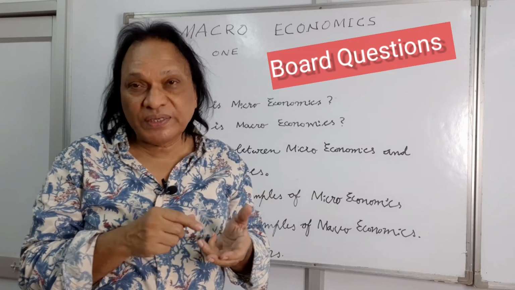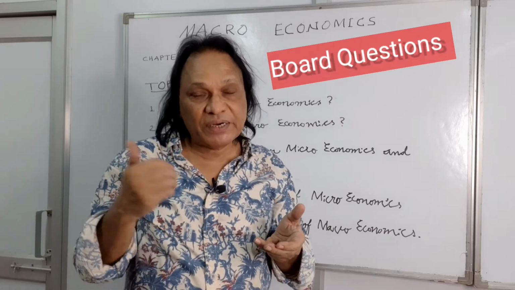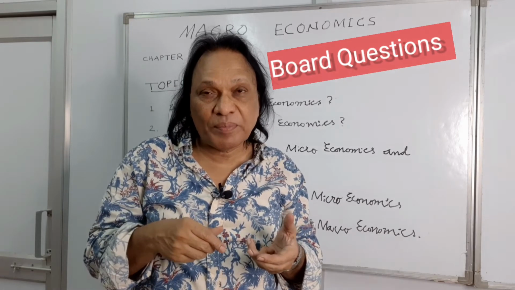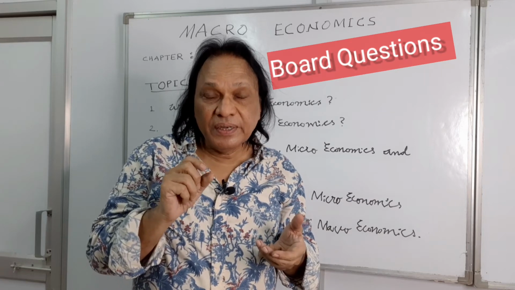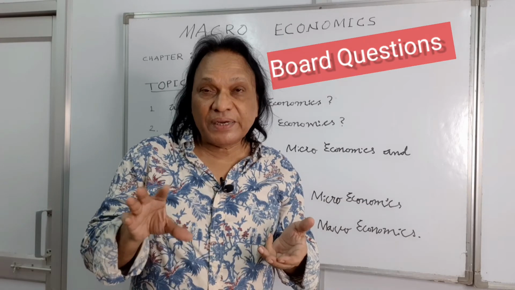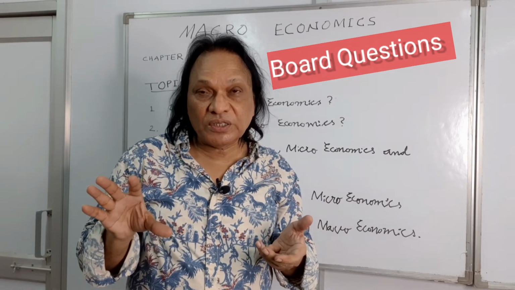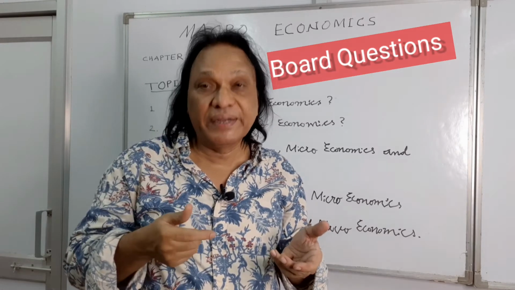Then they asked you once in the board exam, is the study of the iron industry microeconomics or macroeconomics? Just one industry does not constitute the whole economy. You just have to write it is a microeconomic concept because it deals with just one single industry.